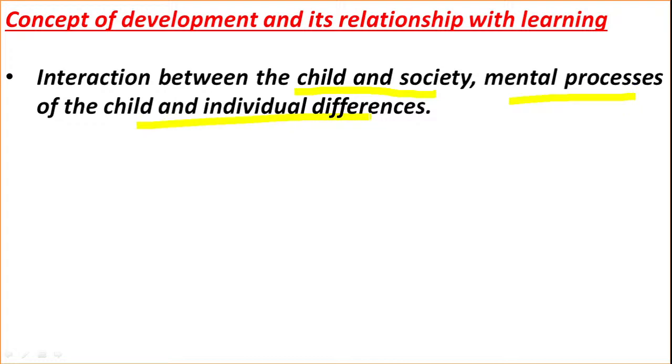Each individual is unique, each individual is different from the others. In child development we are going to study child and society. We are going to study the mental process, and there is an interaction, an interrelation between child and society, because the child's behavior is completely dependent on the society. So the mental process of the child and individual differences are also interrelated here.